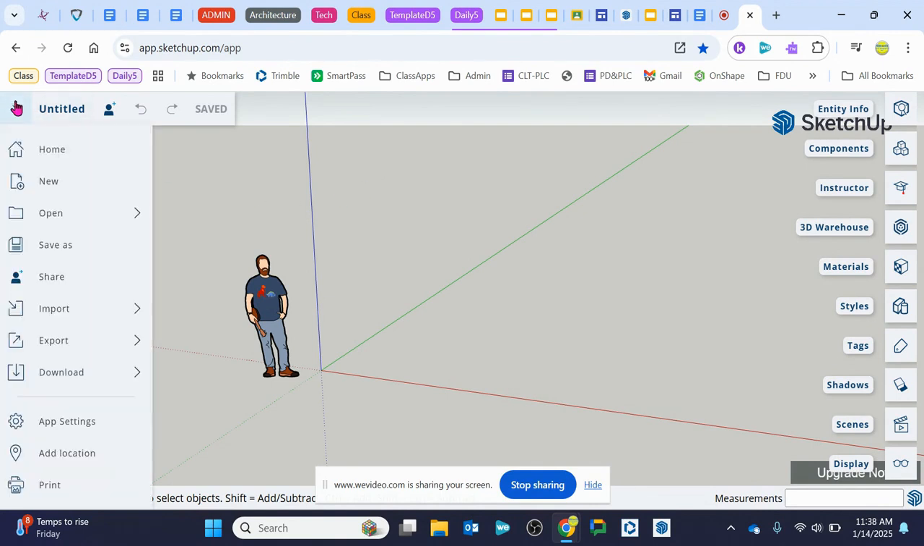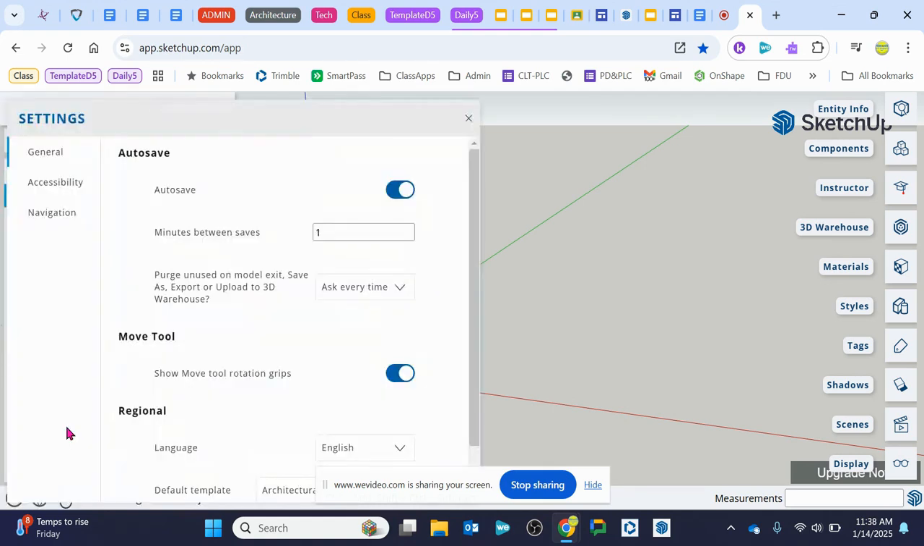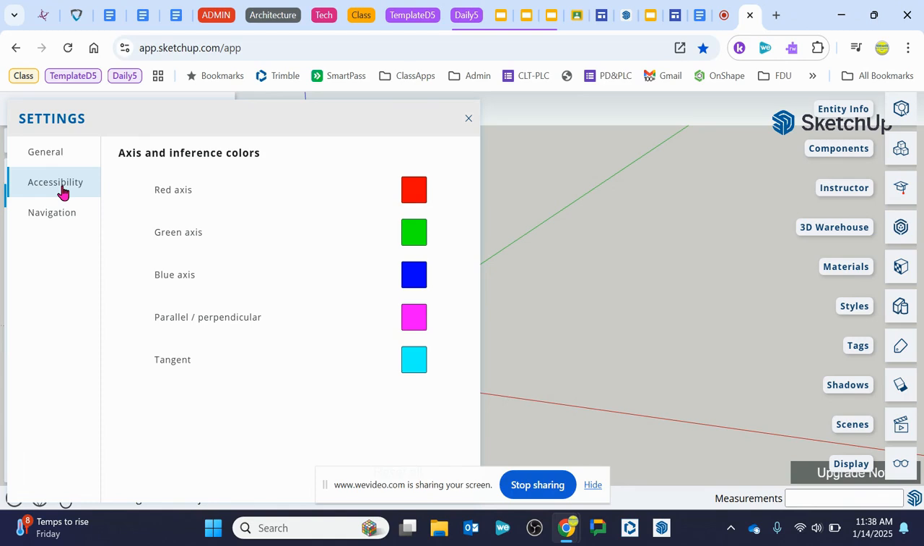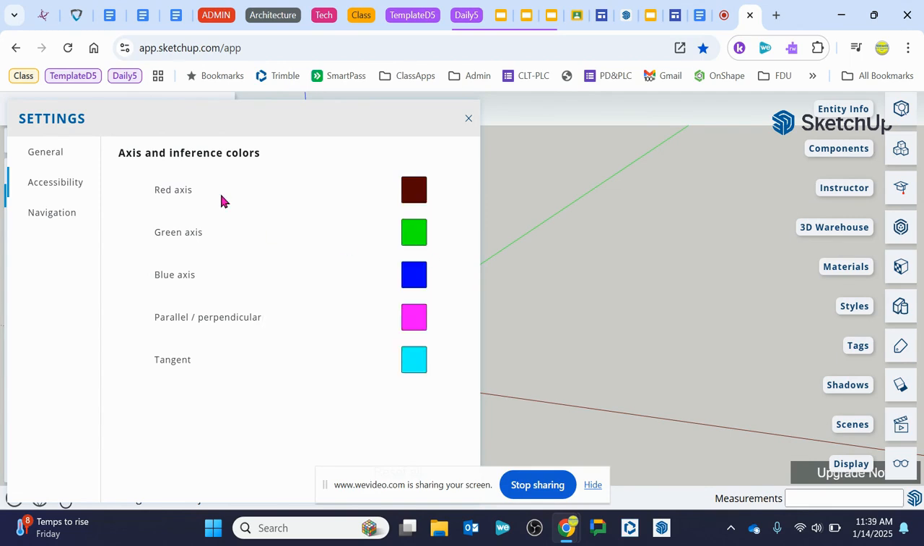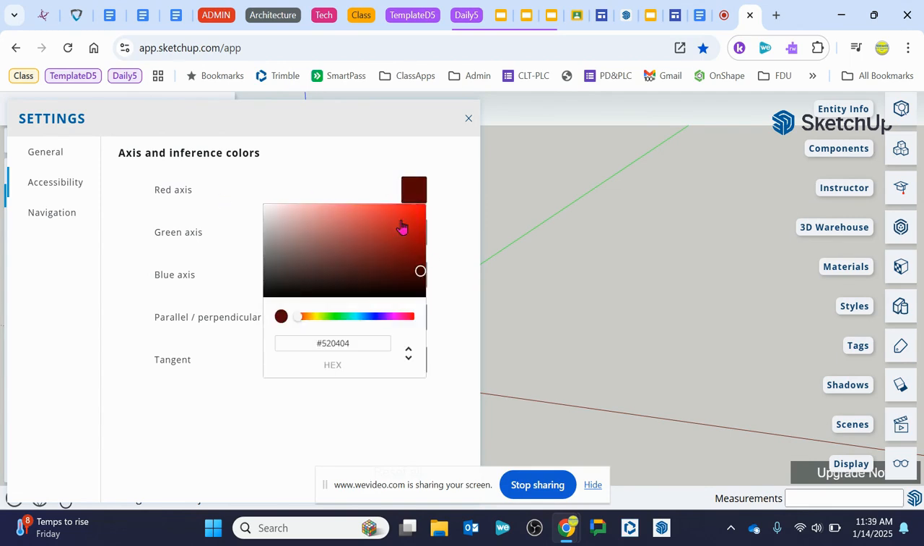All right, the other thing we want to take a look at under the app settings. Okay, under accessibility, there's nothing we need to change, but we can change the colors of the lines. If we had a situation where maybe we couldn't tell the difference between red and green very easily, you could adjust these and you can pick different colors that are visible to you. So we're going to leave those alone, except I just changed it. So let me go back and bring that back to a red.